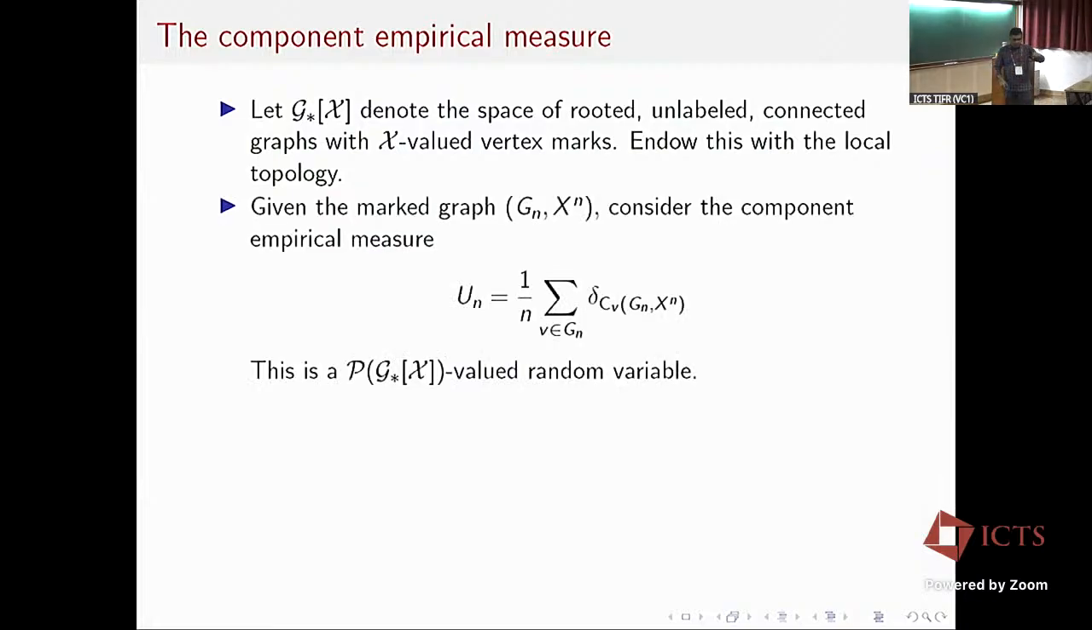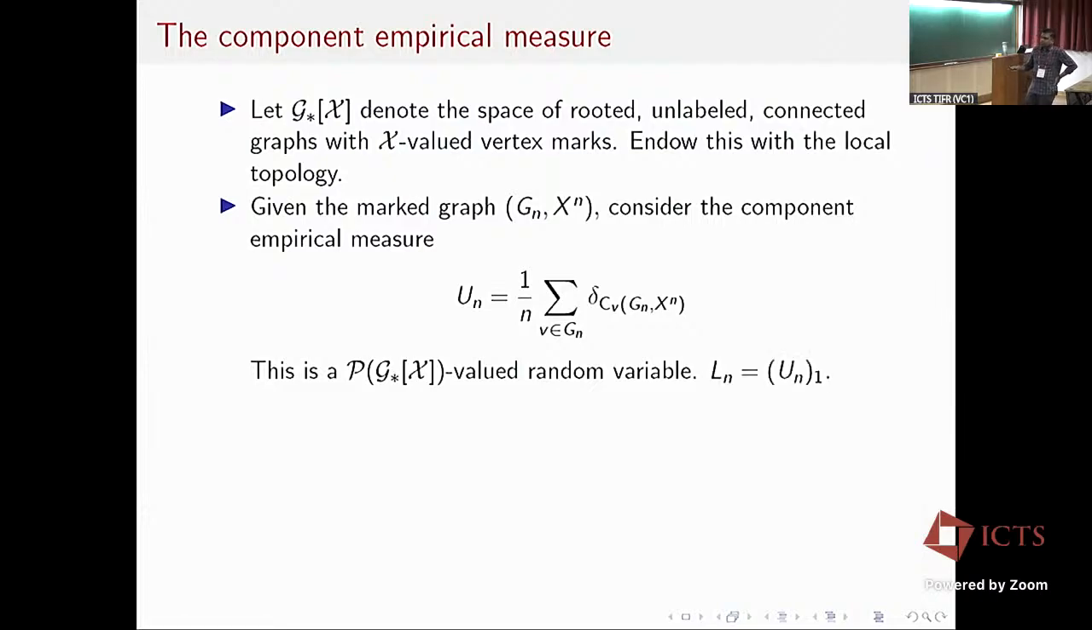Now I look at this component empirical measure. I go to every vertex in the graph, and instead of looking at the first neighborhood, I look at the full connected component rooted at that vertex. I view that as an element of my G star space, and I put a Dirac measure at that connected component, sum over all vertices and divide by n. So this object un is a P of G star random variable.